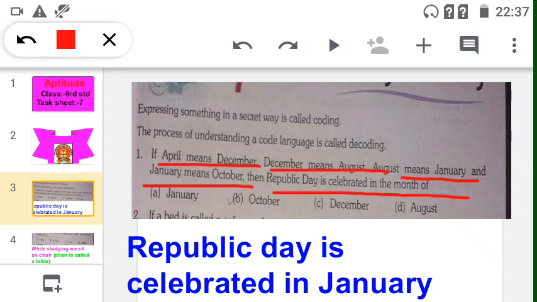Now see, in that question, January means what? January means October. So that January month is called October. So what is our answer? We celebrate Republic Day in January, but January means October.